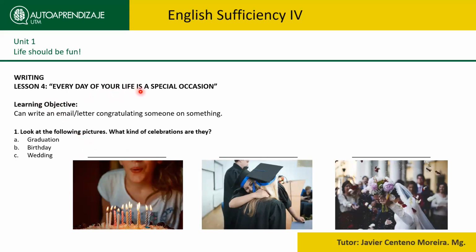Every day of your life is a special occasion. So here the learner objective is can write an email, letter, congratulating someone on something. The first exercise of this lesson: you have to look at the following pictures. It's very simple, and then decide what kind of celebrations they are. So just look at the pictures and decide if it's graduation, birthday, or wedding.